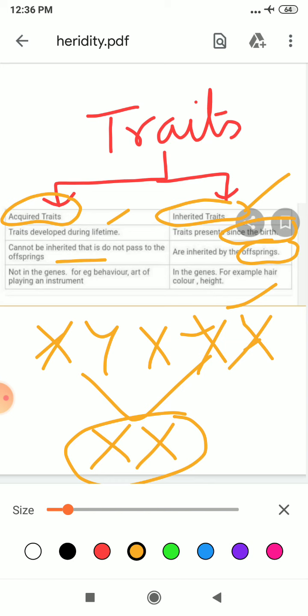Student, also, inherited traits are genetic variations which are caused in reproductive tissues such as your sperm and egg, whereas acquired traits are somatic variations which are caused in non-reproductive tissues. Non-reproductive tissues are all the tissues of your body except reproductive tissues such as sperm and egg. Clear?